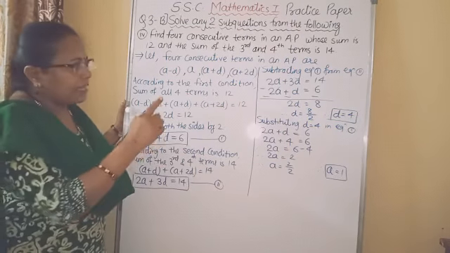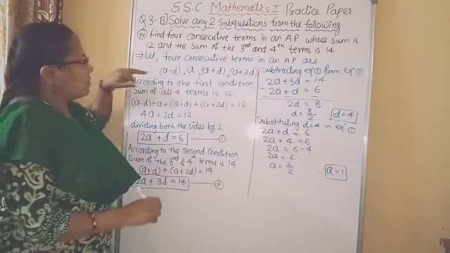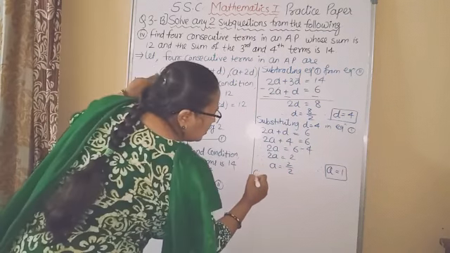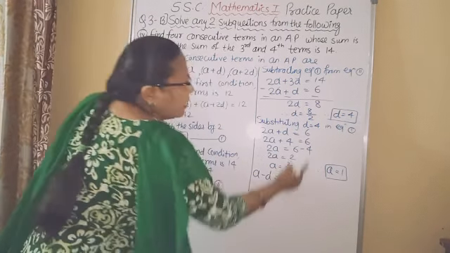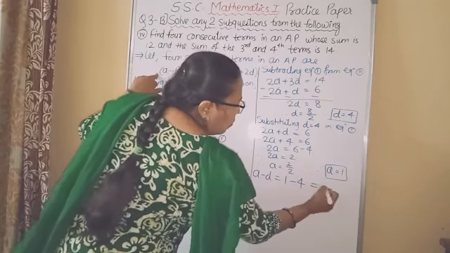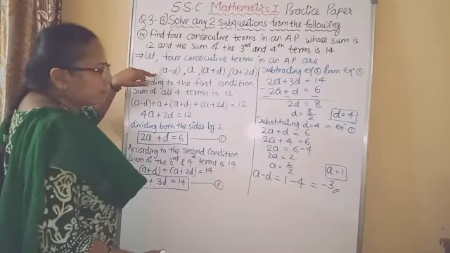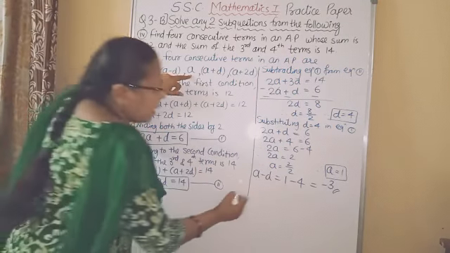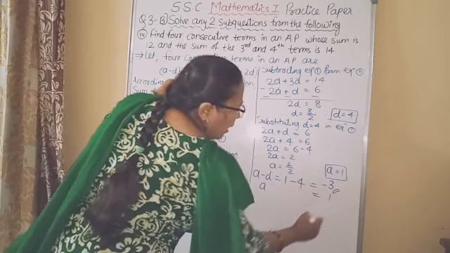So we got A and D, both values. Substitute these values in the terms. First term is A minus D. A is equal to 1 and D is equal to 4, so 1 minus 4, minus 3. Next term is A, which is equal to 1.